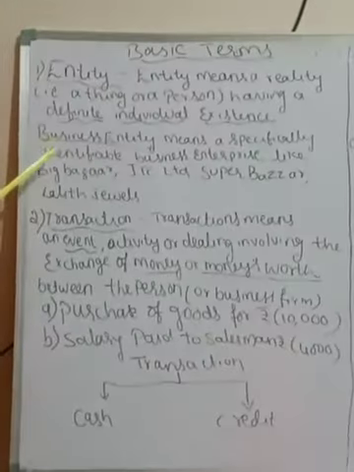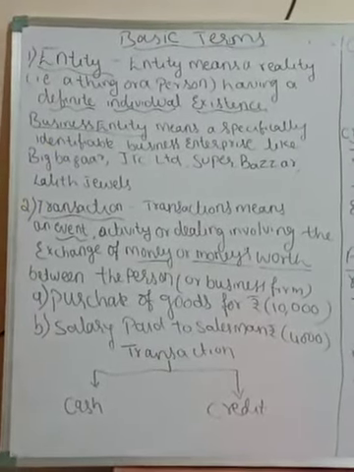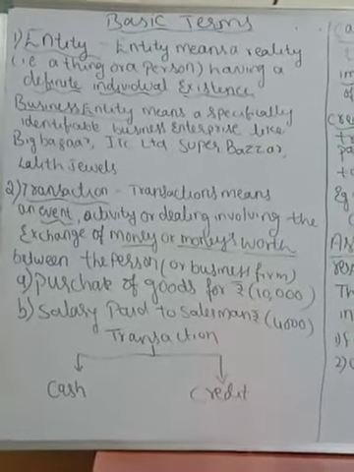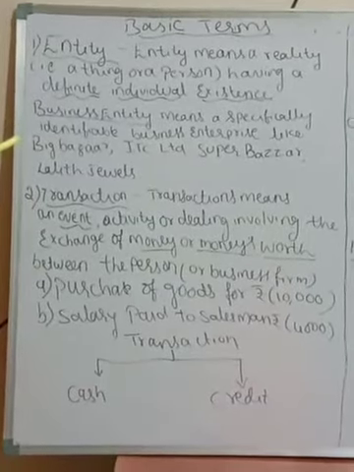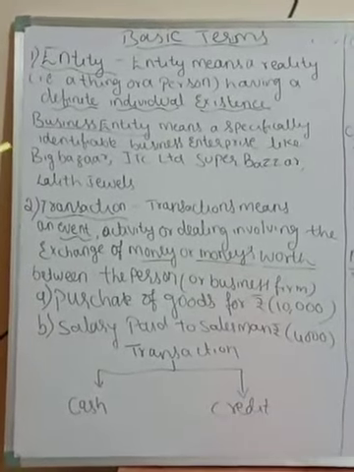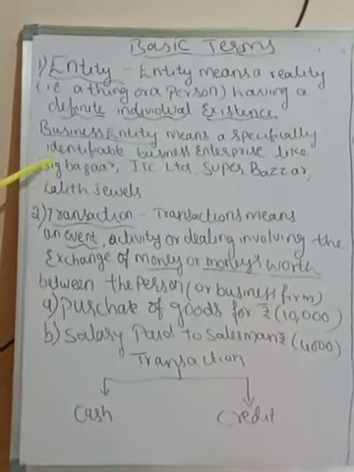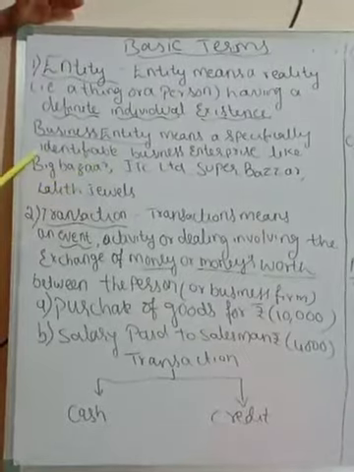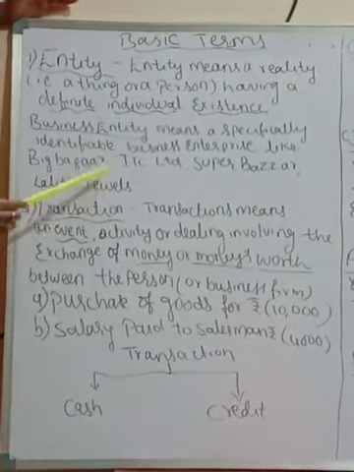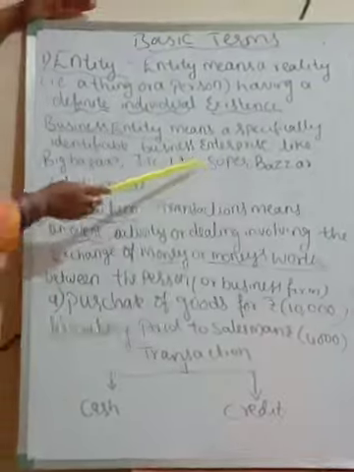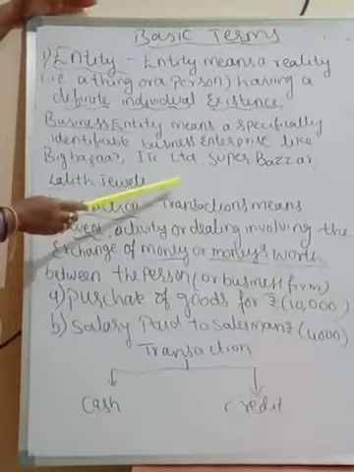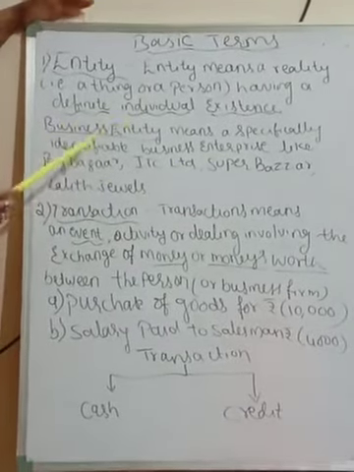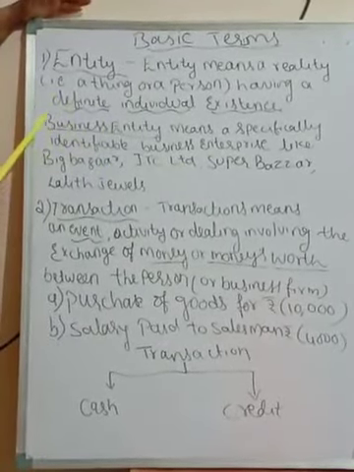Here, first we should know the meaning of business. Business means buying and selling of goods for profit motive. Business entity means a specifically identifiable enterprise, like Big Bazaar, D-Mart, ITC Limited, Super Bazaar, Lalit Jewelers, Kalyan Jewelers, Bata showroom. This is about business enterprise.